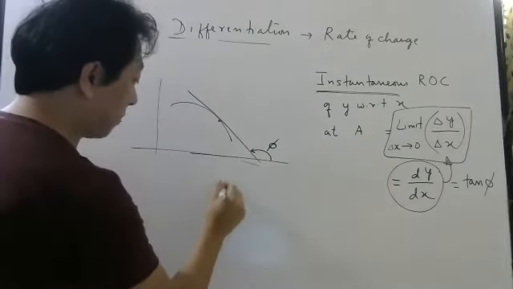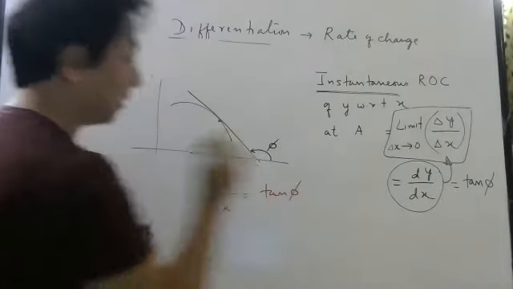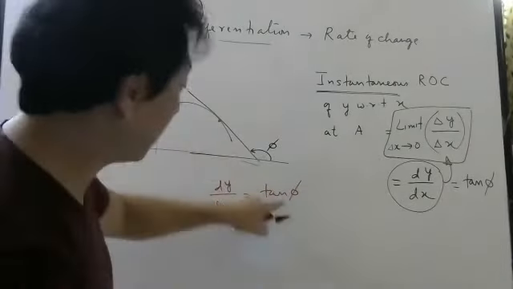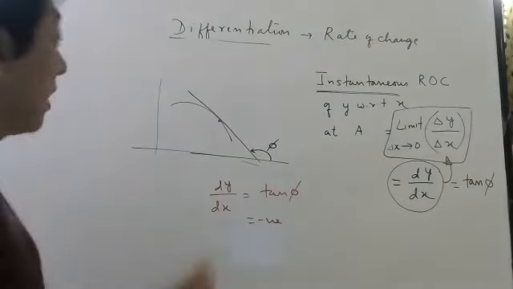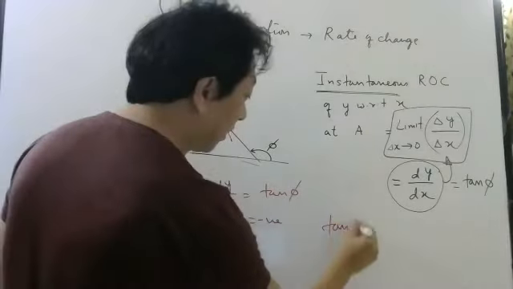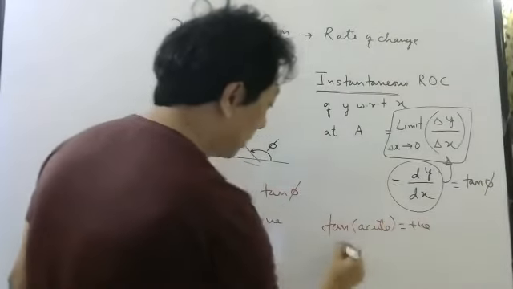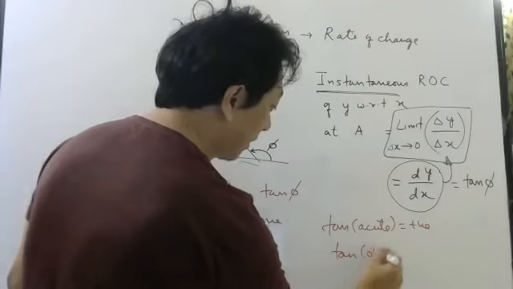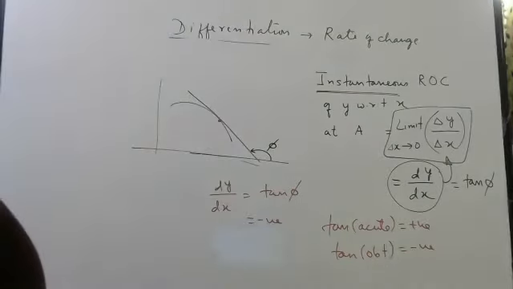Then your dy by dx will be tan phi. And when you substitute this phi here, you will get a negative value, because I have told you the tangent of an acute angle is positive, and the tangent of an obtuse angle is negative. So try to remember these small things.